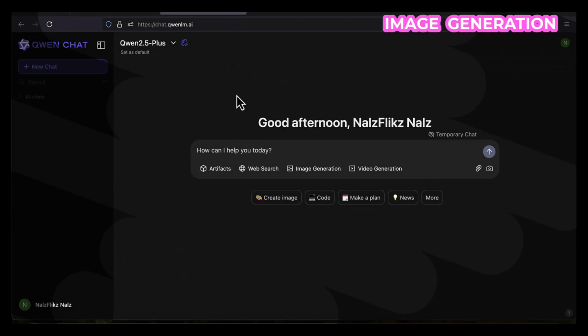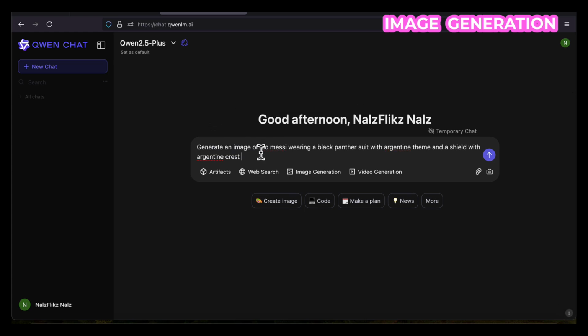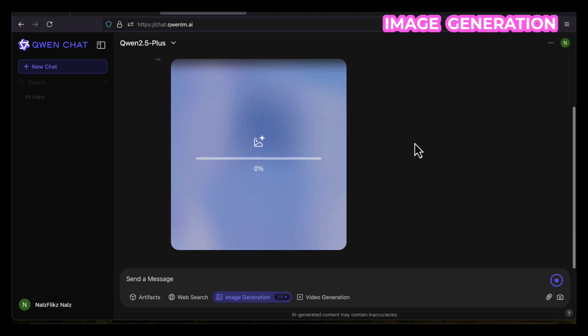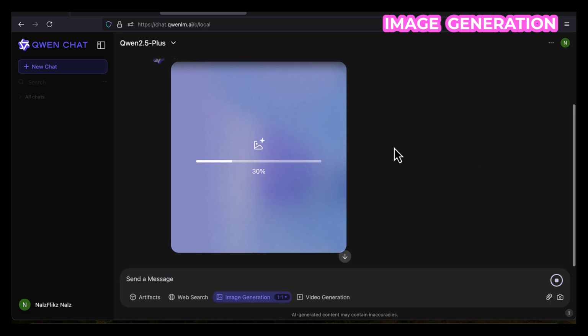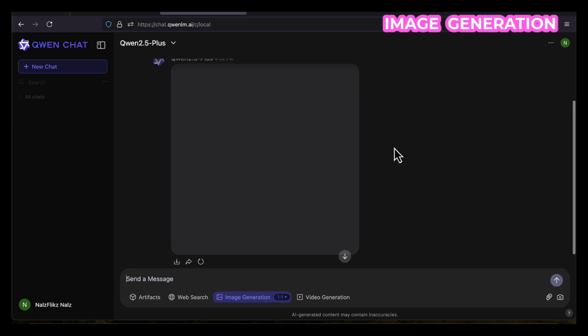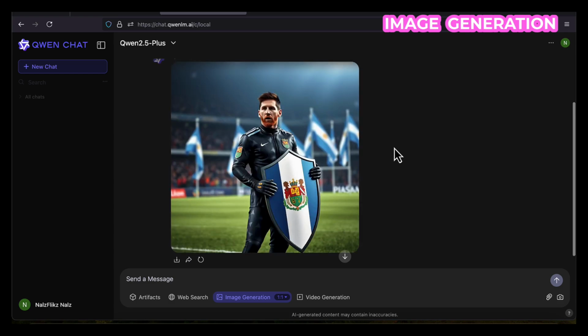So let's check the image generation feature of QWEN. So I'm going to say generate an image of Leo Messi wearing a Black Panther suit with the Argentine team and a shield with the Argentine crest. Now I'll select image generation here and send. Now I would like to comment on the image generation feature. It is fast. This image generation feature is actually fast.